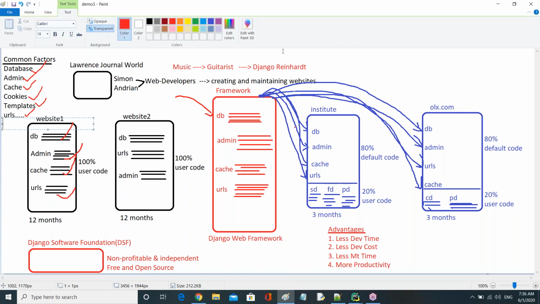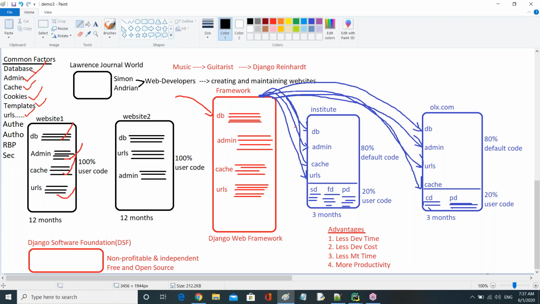Like you can observe here, authentication is a common factor. Authorization is a common factor. Next one, role-based permissions is a common factor. These are all things we will see, guys, not as part of this session. As part of our course duration, we can see how to apply authentication, authorization and role-based operations. Next one, security. These are all common factors, and they are required for almost any kind of website, right?